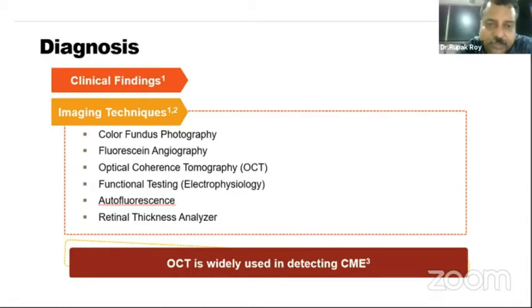In a pseudophakic CME, you will get disc staining. On the other hand, in a diabetic macular edema, the disc will be cold or no staining. But for a routine practice, an optical coherence tomography will suffice.